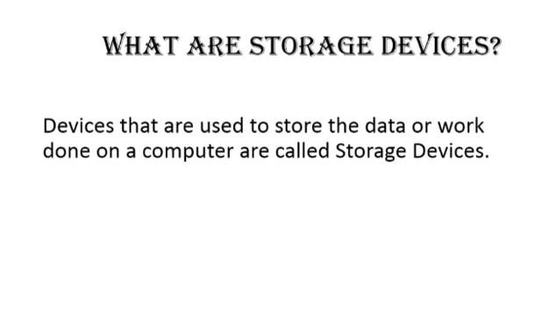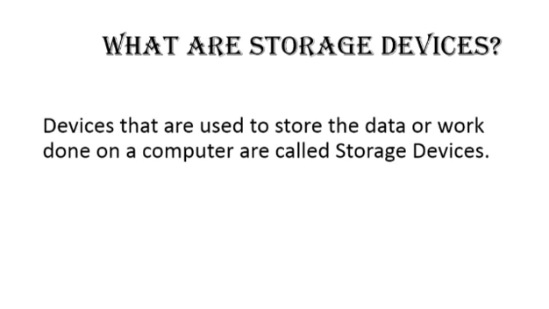What are storage devices? Devices that are used to store the data or work done on a computer are called storage devices. The data stored on them can be used whenever needed.